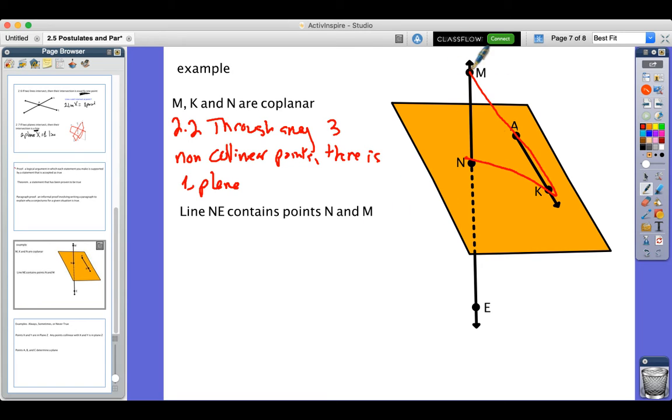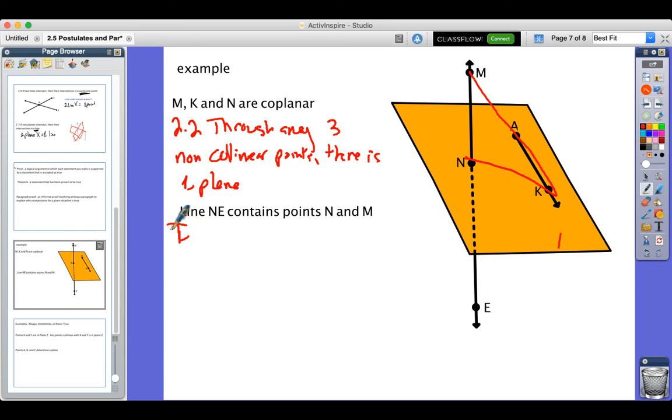So technically we could make a whole new plane right there. It is not wrong to say those 3 points, just those 3 only, not based off the picture, can be coplanar in a whole other plane. Now, if they ask whether these are coplanar based off the figure, then no, they're not. That's why on your assignment in 1.1, they gave the example of 4 points: are points M, A, K, and N coplanar? That's a no. But for 3 points, you could make the assumption, yes, they can be coplanar.